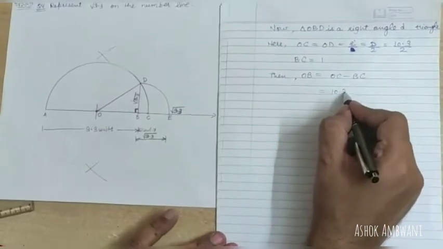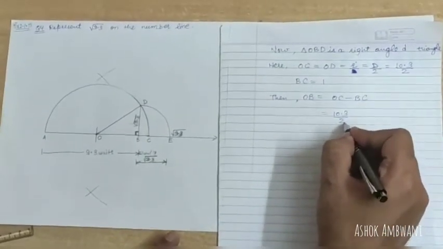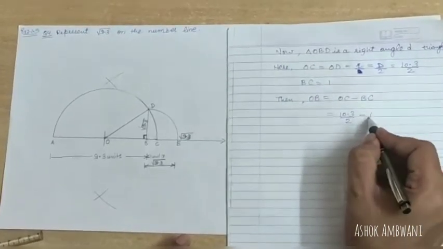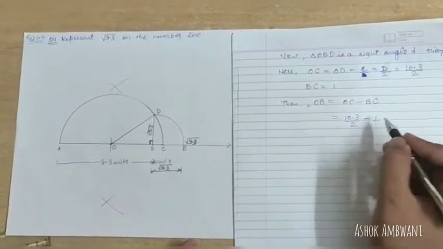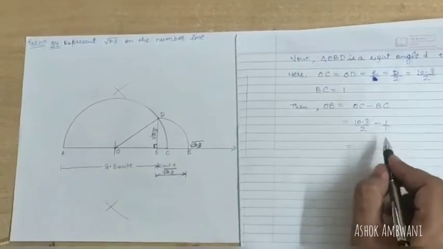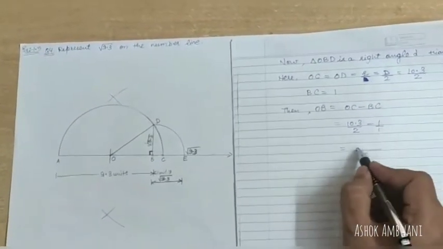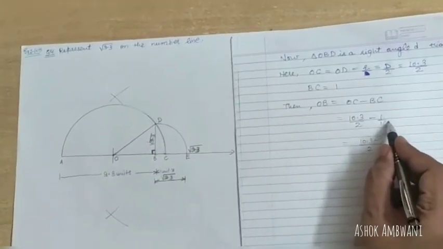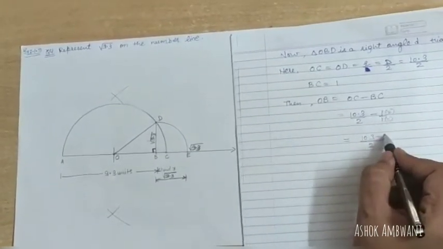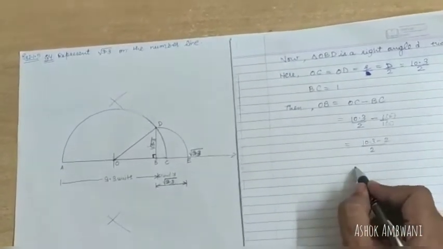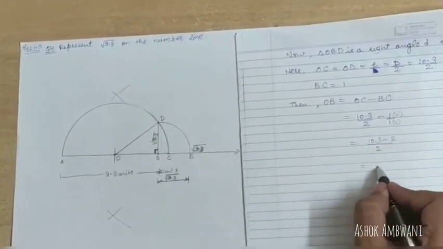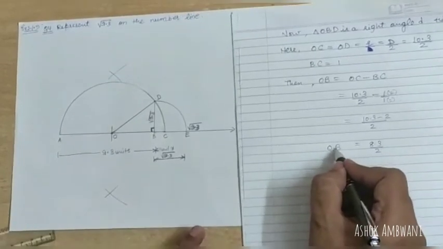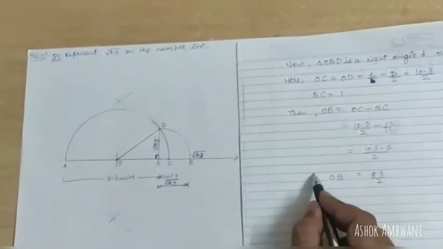That is 10.3 divided by 2, the radius, minus BC, that is 1. The denominator is nothing, so 1 will be there. The LCM of 1 and 2 will be 2, so this needs nothing and this needs 2. 1 multiplied by 2 is 2. So this becomes 10.3 minus 2, which is 8.3 divided by 2. So this is your OB.